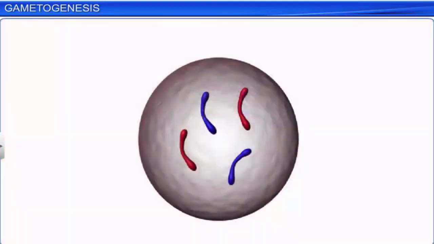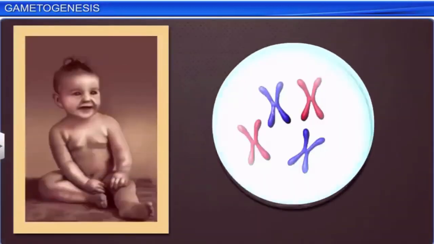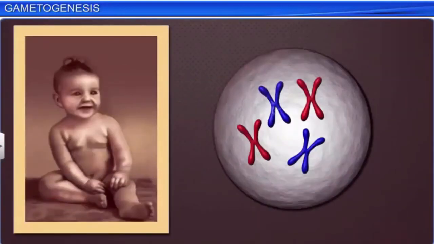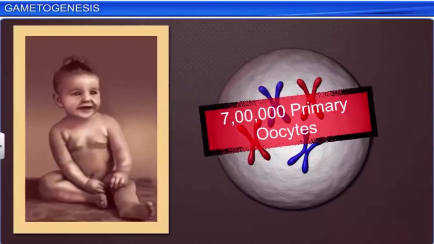In fact, primary oocytes enter the prophase of meiotic division and remain suspended till puberty. Did you know that at birth, a female has approximately 7 lakh oocytes? Incidentally, no oocytes are formed after birth.